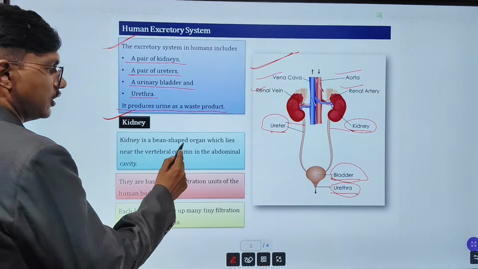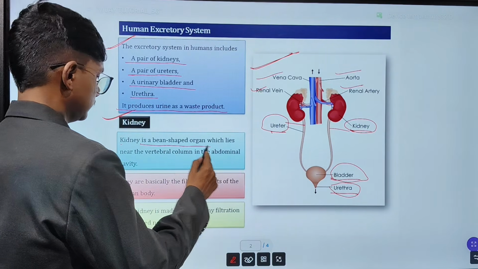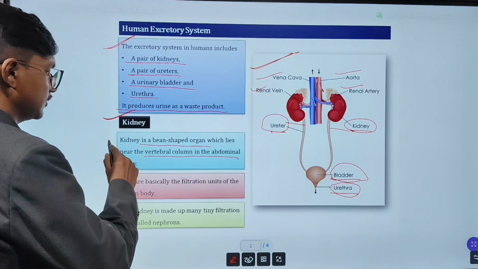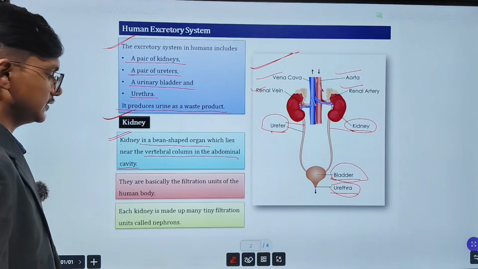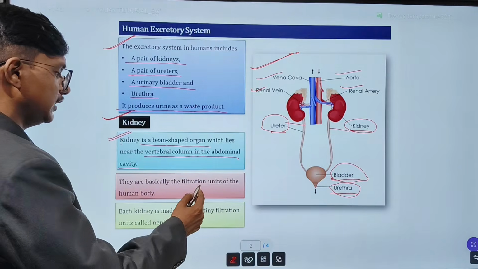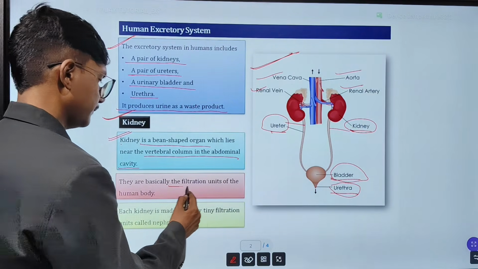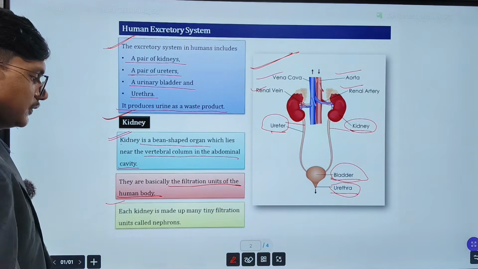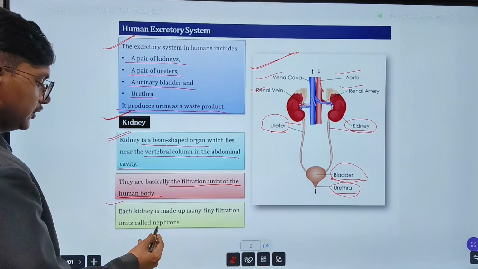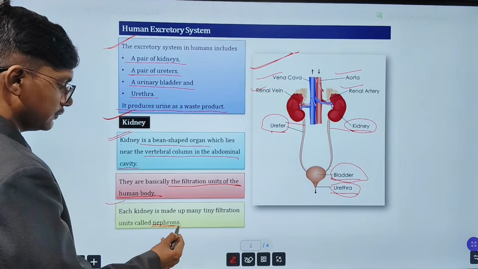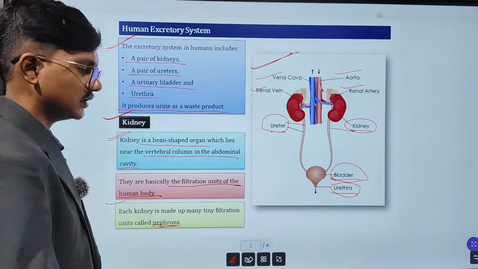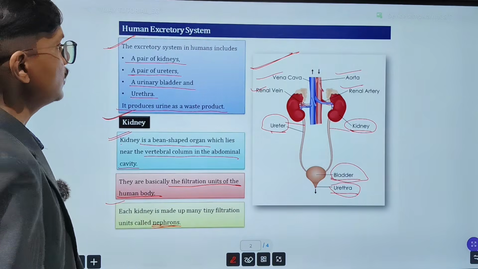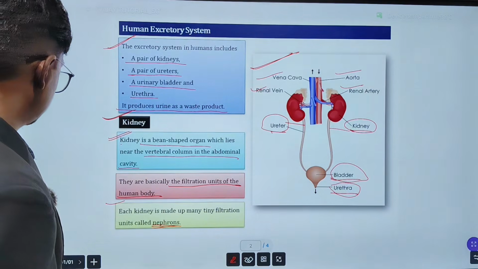Then what is the function of a kidney? The kidney is a bean-shaped organ which lies near the vertebral column in the abdominal cavity. This is the location of the kidney, where exactly the kidney is present. They are basically the filtration unit of the human body. Each kidney is made up of many tiny filtration units called nephrons. This you have to remember: the nephron is the structural and functional unit of the kidney. So this was about your human excretory system.